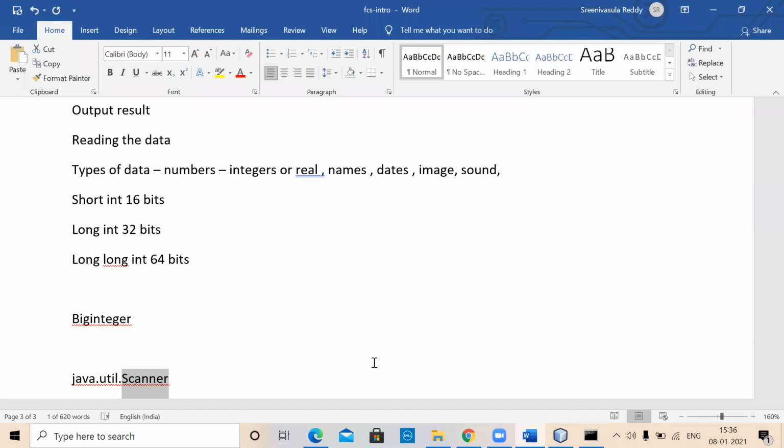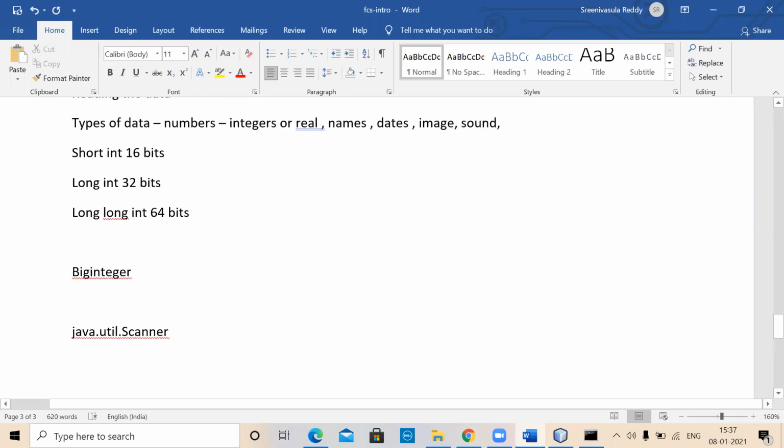Date is dd/mm/yy. A date in the form of a string may be available. Most of the time, any data type value can be represented as a string also. So you require some mechanisms to convert the string form of a particular data into the corresponding thing. For example, when you say within double quotes 1, 2, 3, it's not the number 123, but it is a string of characters 1, 2, 3. So this is not a number. This is actually a string.